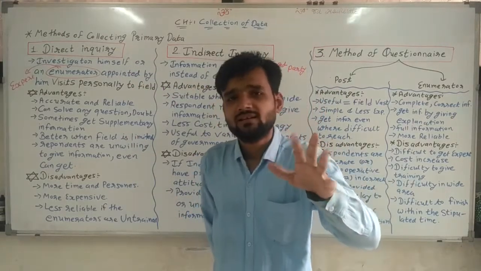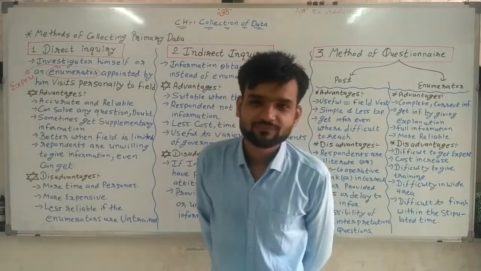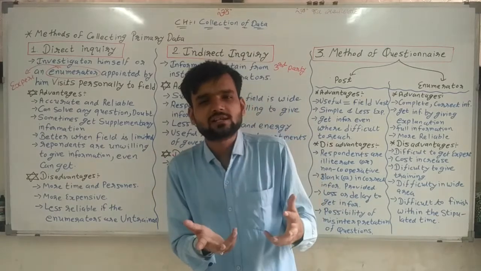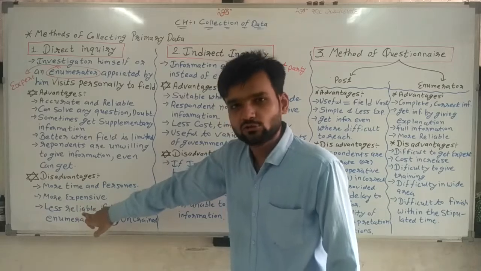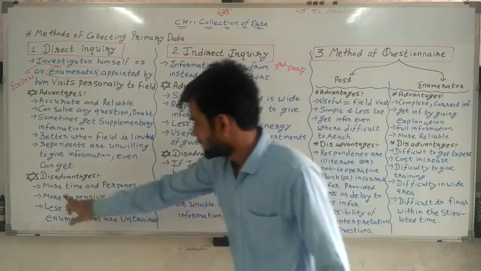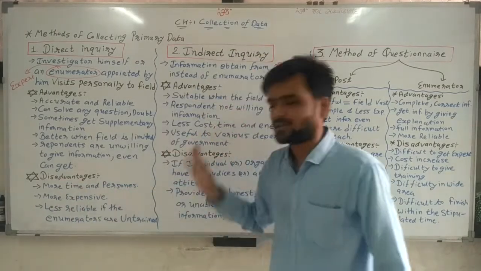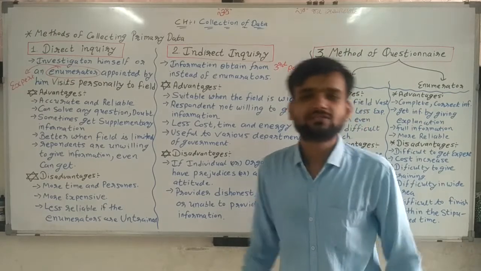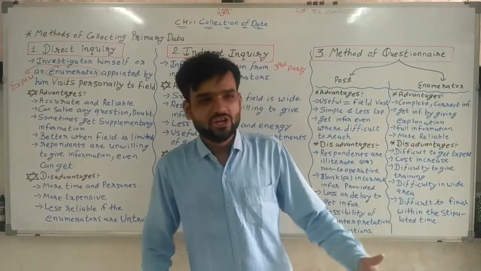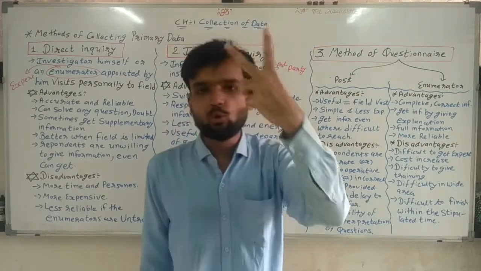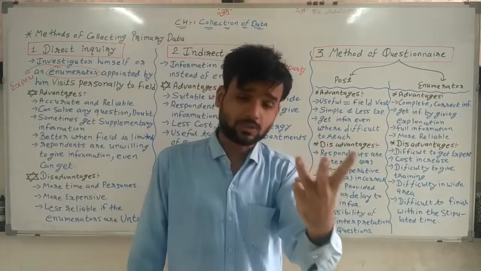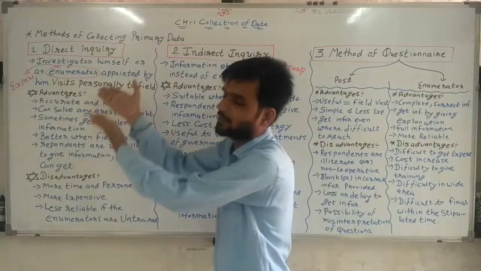Simple. Now disadvantages. Which are the disadvantages that we have already discussed? Just need to read. More time and more persons are required. Simple. If the field is vast, more time is required, more persons are required, more experts are required, more enumerators are required.